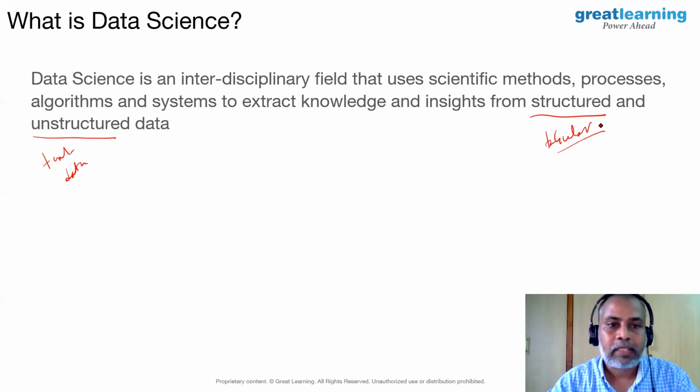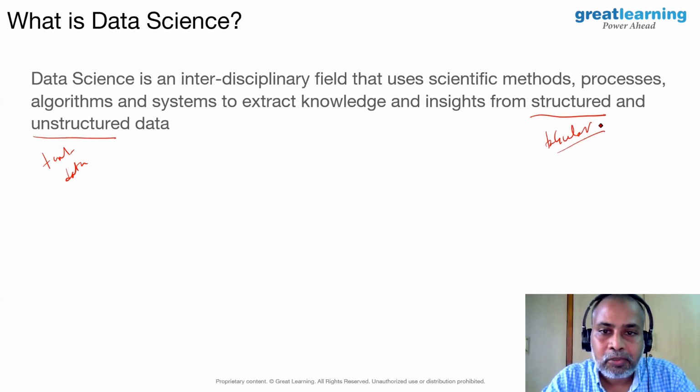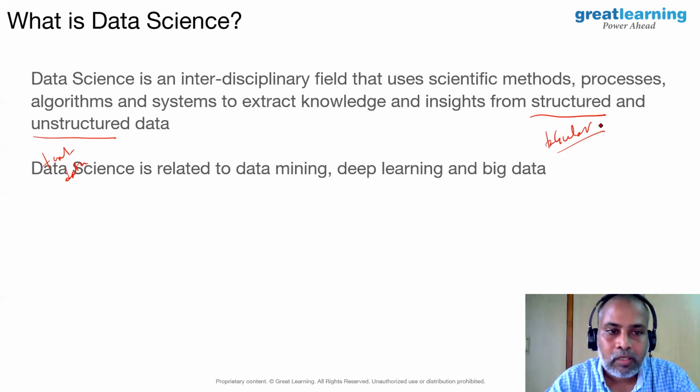Something like the data you store in Excel sheets, the data you store in .csv files could be treated as structured. The data you store in WhatsApp or Facebook, all that data could be treated as unstructured data. Now, data science is related to mining the data, deep learning, and big data.